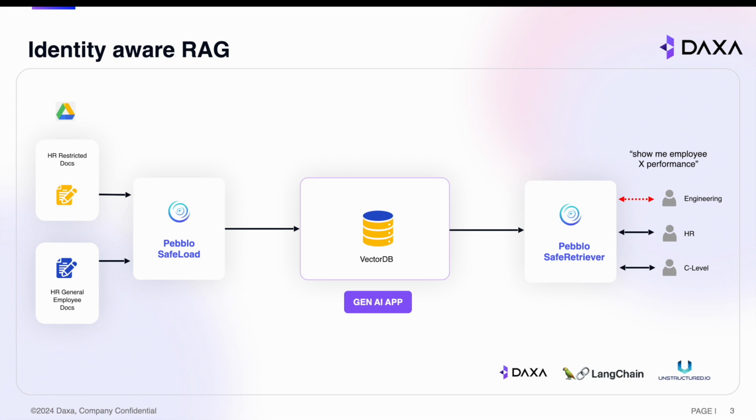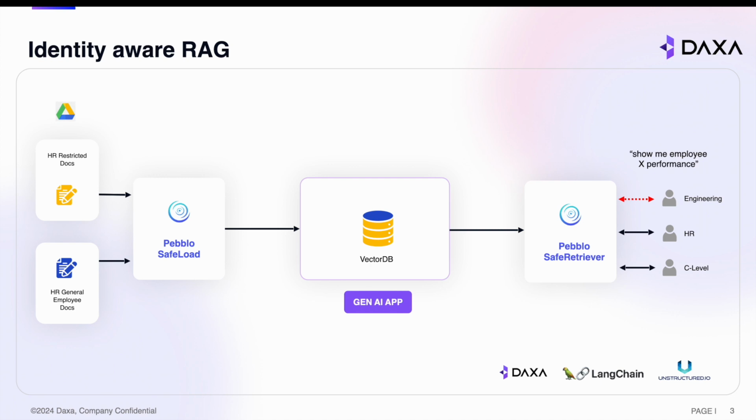Here, we have HR documents stored in Google Drive, some of which are authorized for all groups, including engineering, while some documents are restricted only to the HR group. As you can see, the document ingestion process is enhanced to pull authorized identities into the vector database.